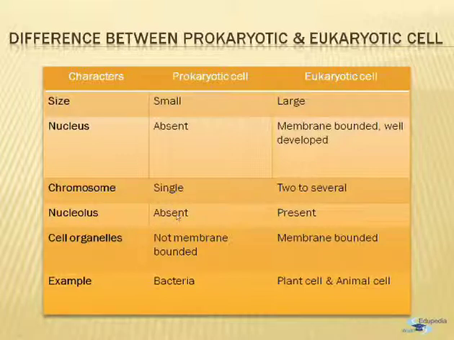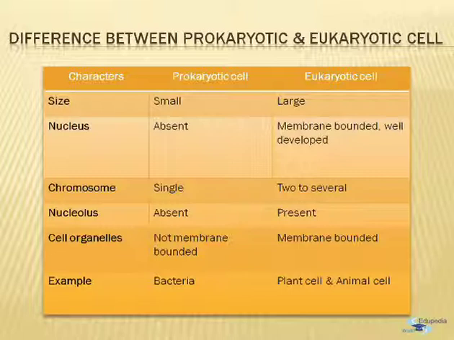When I talk about a nucleolus, it is absent in a prokaryotic cell, but it is present in the eukaryotic cell. As we have already discussed, the cell organelles like the mitochondria, the lysosome, the centrioles are not membrane bounded in a prokaryotic cell, but in case of eukaryotic cell, they have their own membrane. Some organelles are double membrane bounded, some are single membrane bounded.